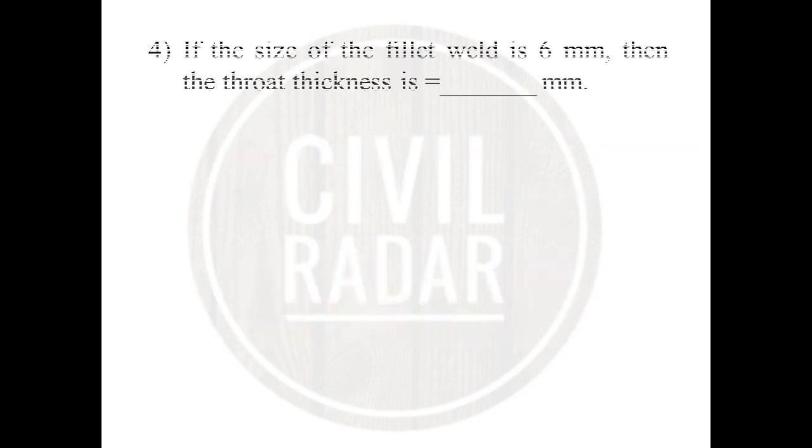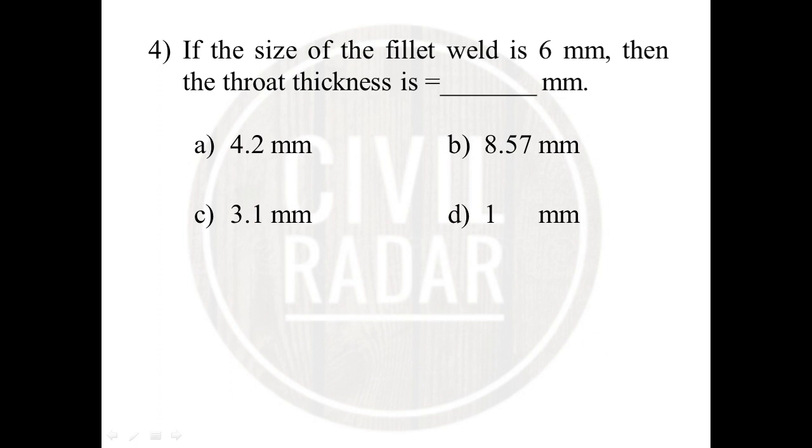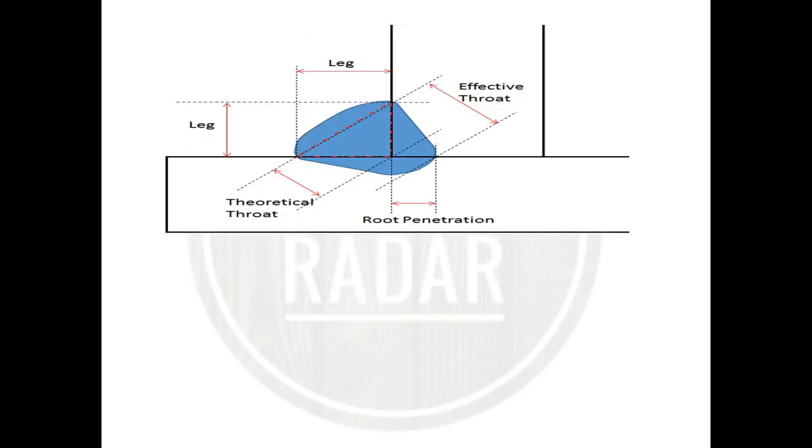Okay, the next question will be: if the size of a fillet weld is 6 mm, then the throat thickness is 4.2, 8.57, 3.1 or 1 mm. The answer will be 4.2. What is the effective throat thickness? The effective throat thickness is this portion and this portion.